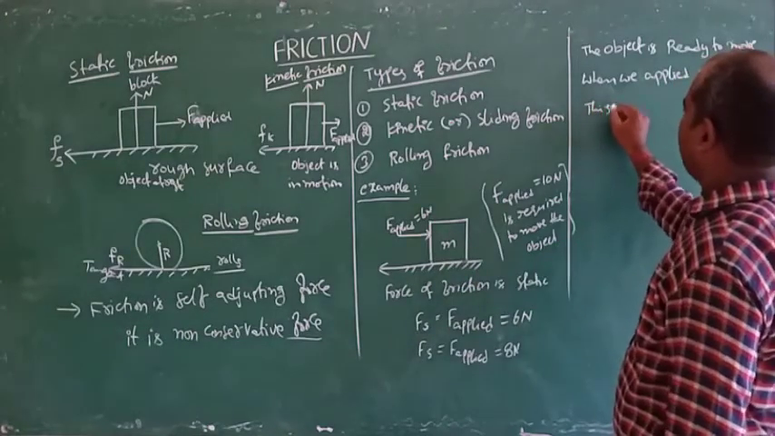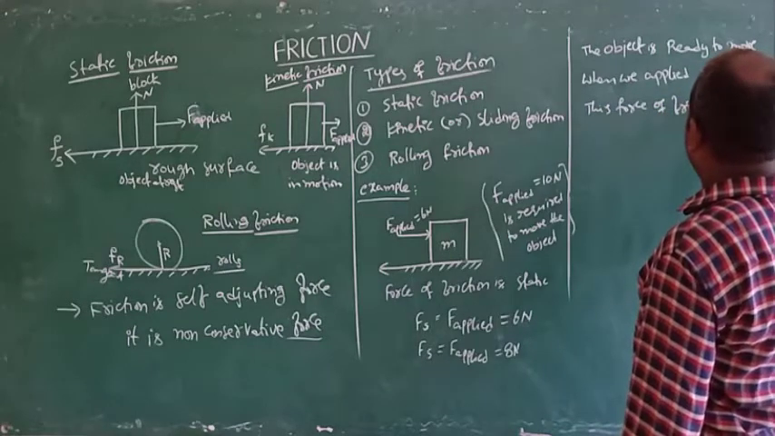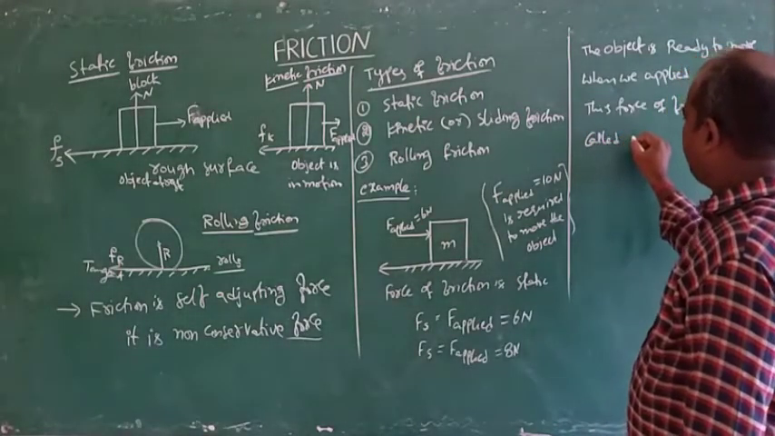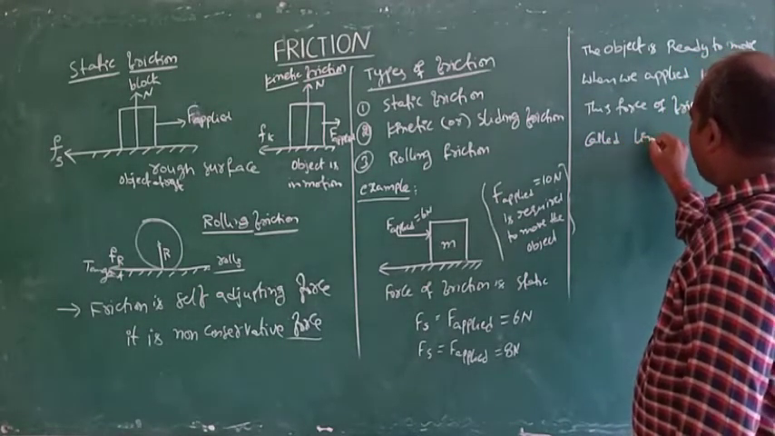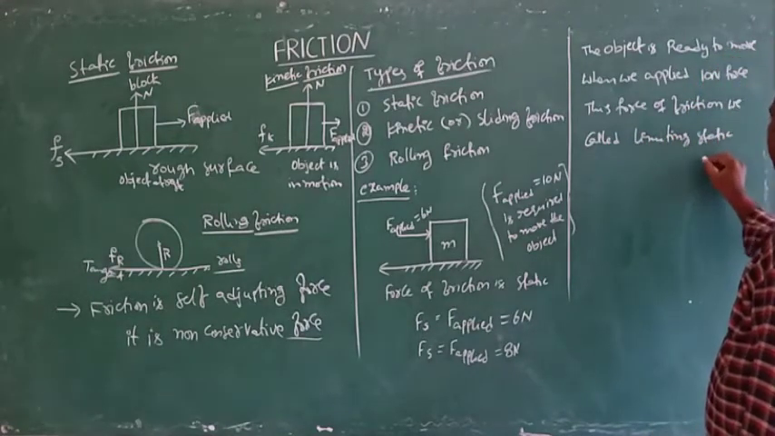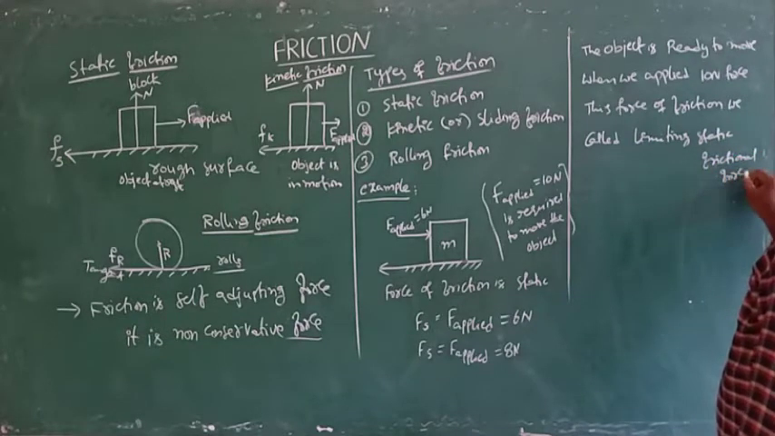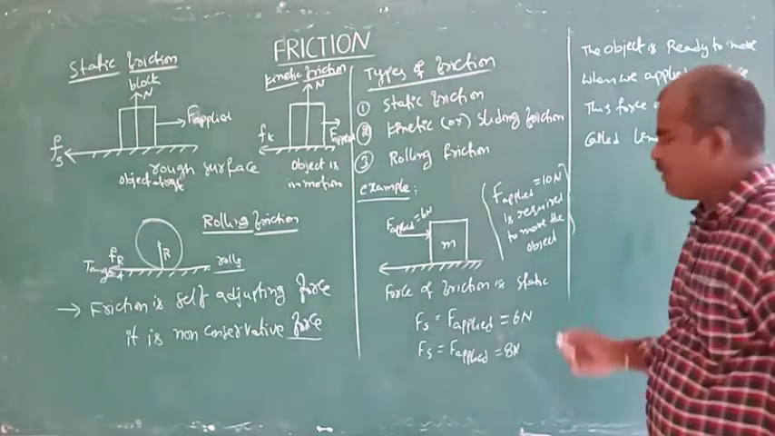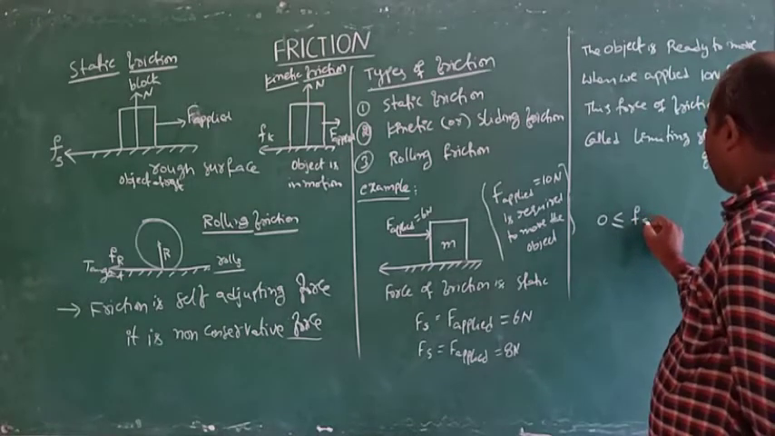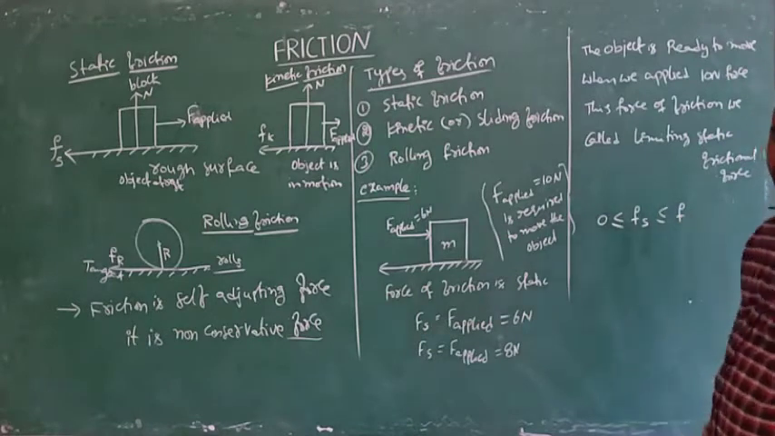This force of friction we call the limiting static frictional force. This is the limiting static frictional force. Here, 0 is less than or equal to F static, which is less than or equal to F limiting.